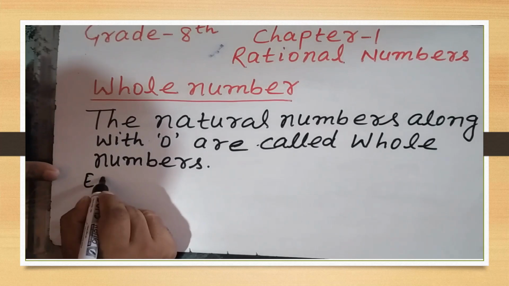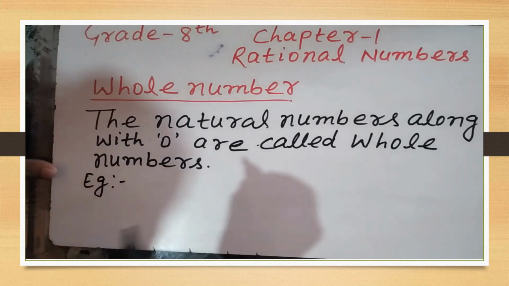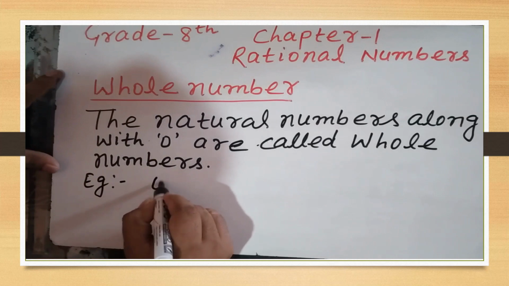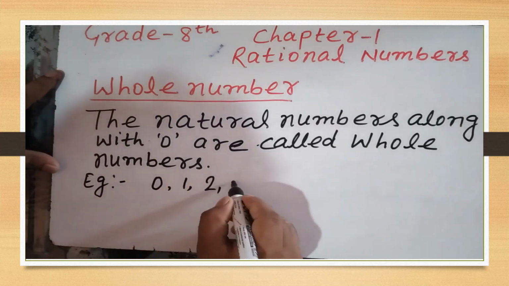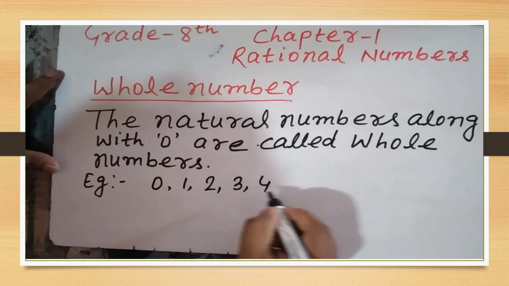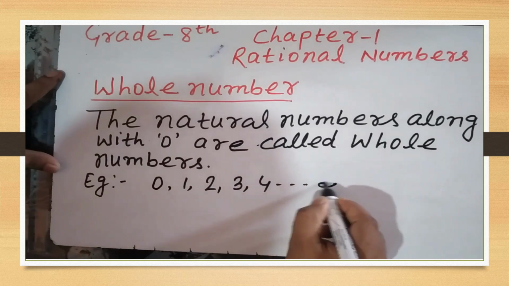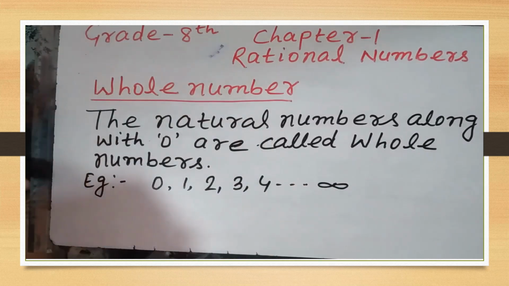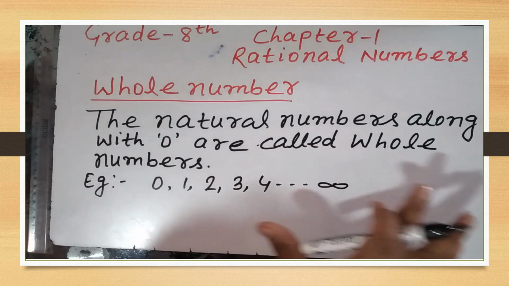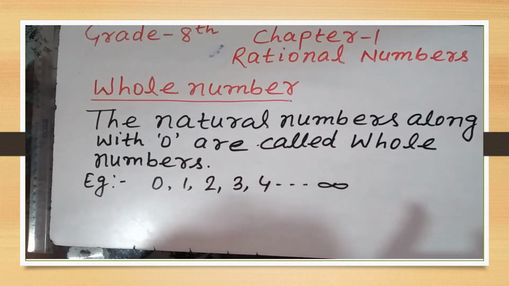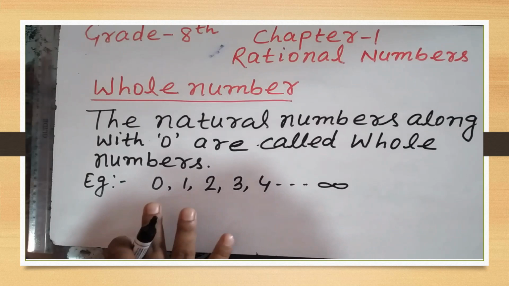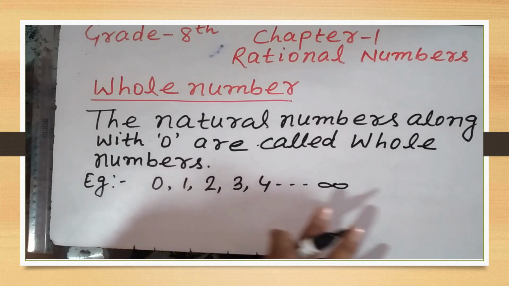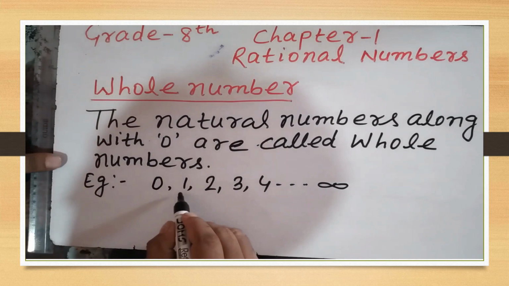As for example, whole numbers can start from 0: 0, 1, 2, 3, 4 till infinity. Meaning the natural numbers along with 0 are called whole numbers. As for example, we can write 0, 1, 2, 3, 4, infinity.